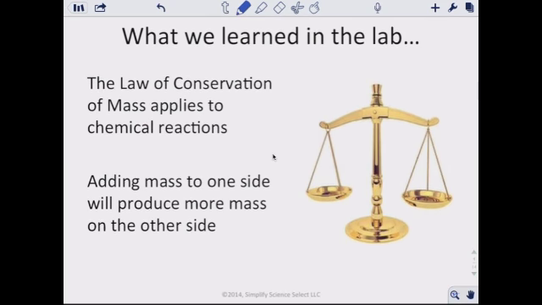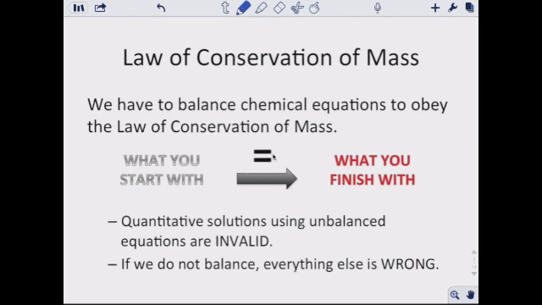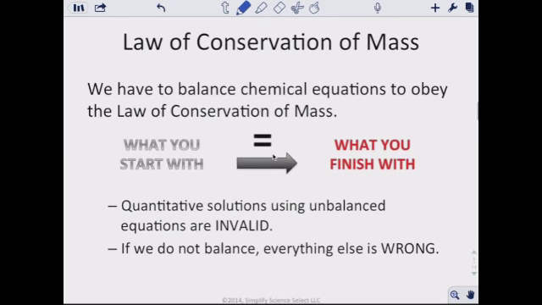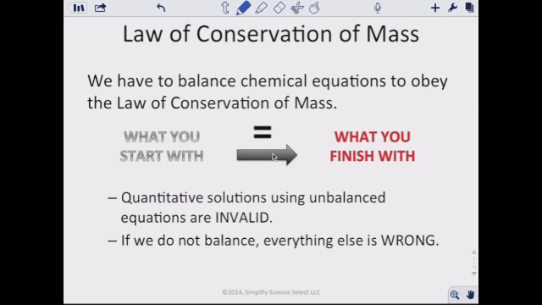Now, what we learned in the lab is that the law of conservation of mass applies to chemical reactions, and that adding mass to one side will produce more mass on the other side. So essentially what we start with is what we finish with. That is the law of conservation of mass: we have to balance chemical equations to obey it. What you start with is what you finish with.